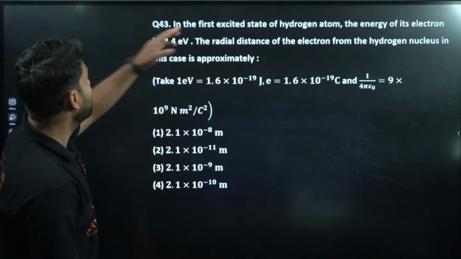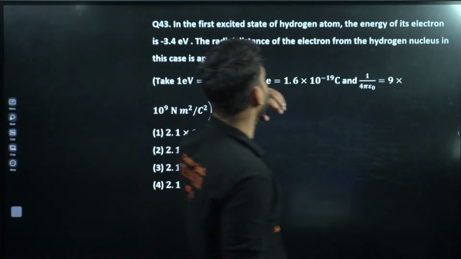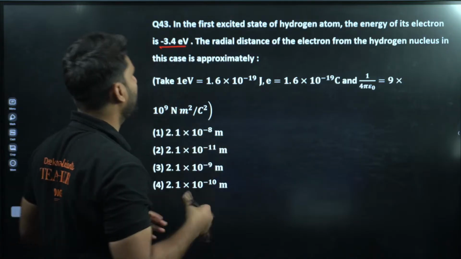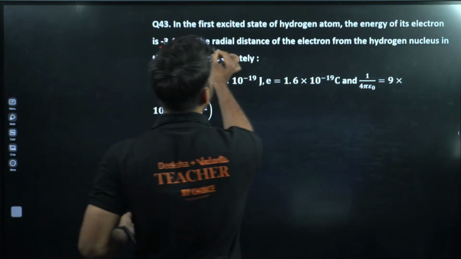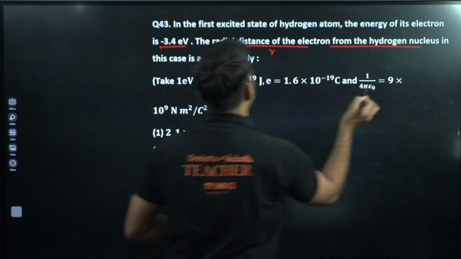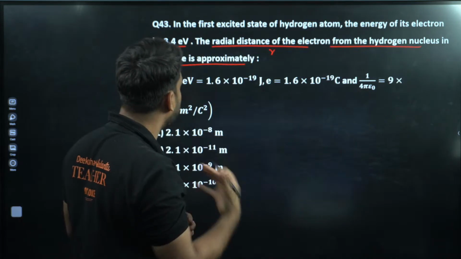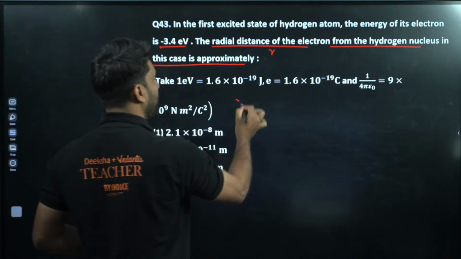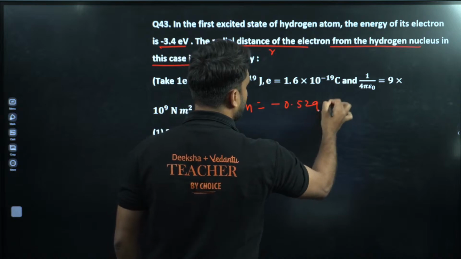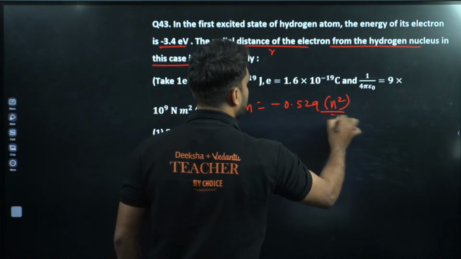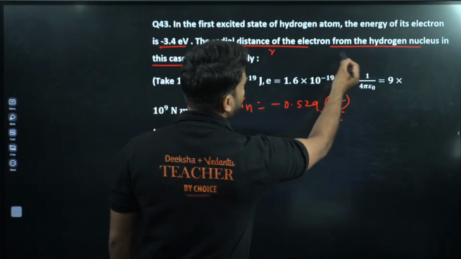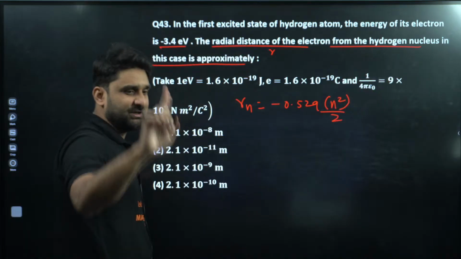Moving to the next. In the first excited state of the hydrogen atom, the energy of its electron is minus 3.4 electron volt. The radial distance from the hydrogen nucleus is approximately, it means that we have to find out R here. So we have to find out Rn, which is equal to 0.529 n square by Z. Let's ignore this Z because we are talking about hydrogen, so Z will be 1.